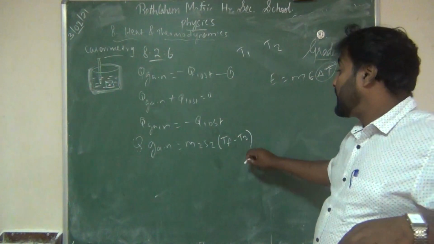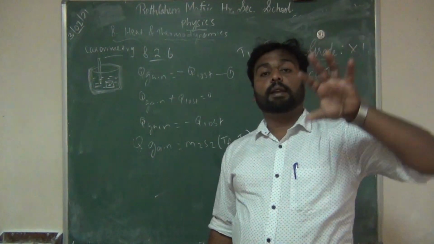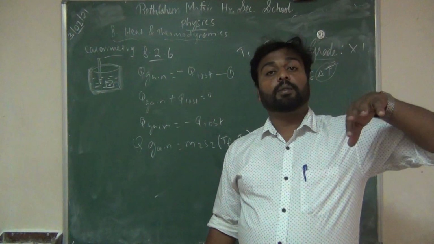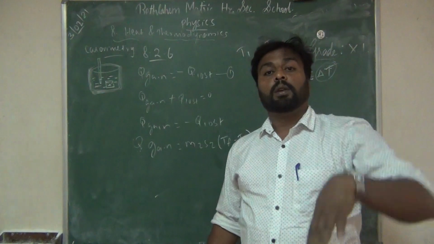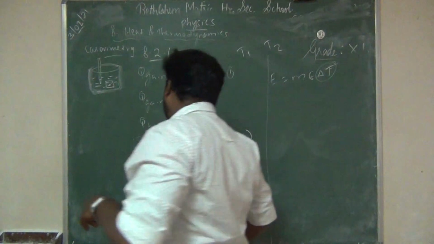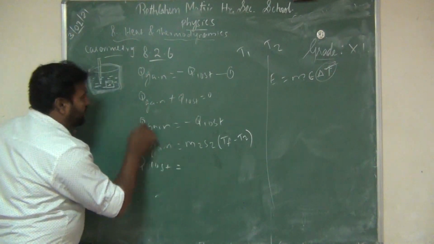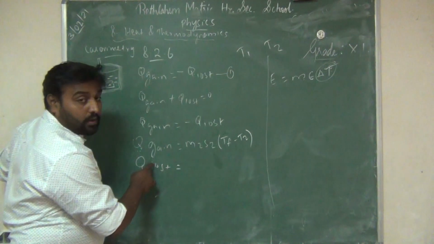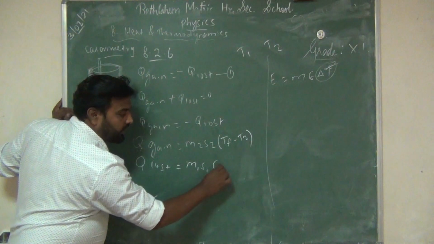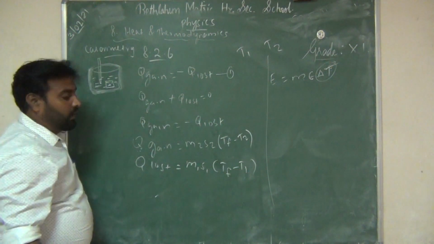Here the temperature difference is TF minus T2. TF means the final temperature after dropping the sample inside the water, and T2 means the temperature of the cold water. Now Q lost you can write as the heat lost from object 1, so M1 S1 (TF minus T1).